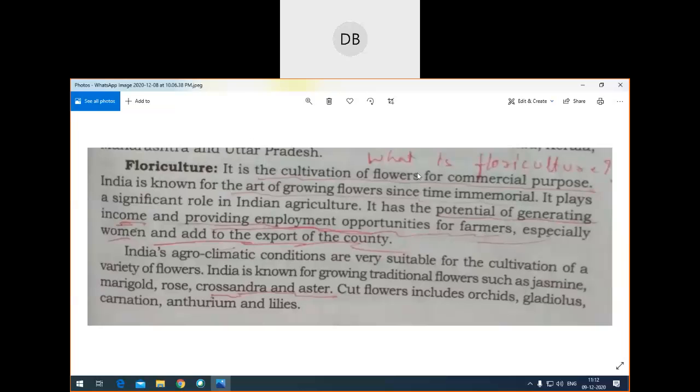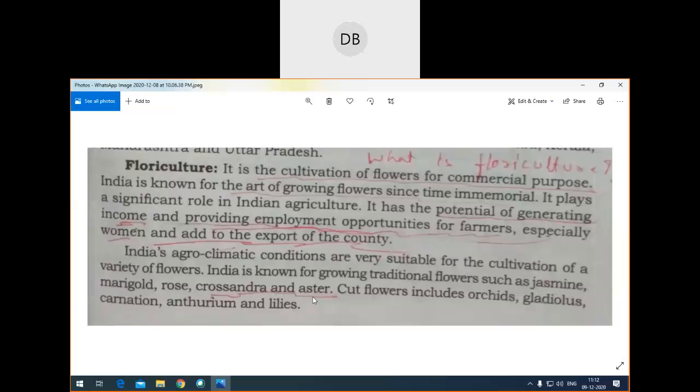Okay. Then they have given the names of different flowers grown in India for commercial purpose. Which are they? Jasmine, then you have marigold, then you have rose, then you have Crossandra. Crossandra is your abbalige. Okay, Crossandra and aster. It is a type of shavantige-like flower.